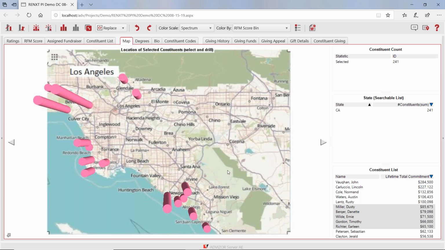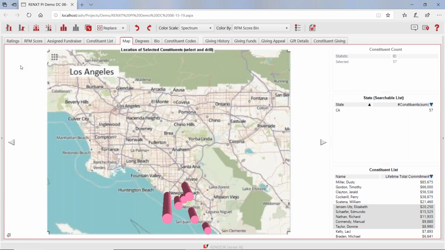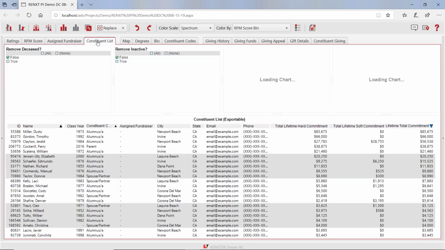I go, yeah, I'm actually going to be down in Newport Beach. So let's grab the group down here. We'll worry about the others later. Wow, there's 57 of them down there. Let's drop in on them. Now maybe I want to look at the constituent list. Who are they? So here's the 57.